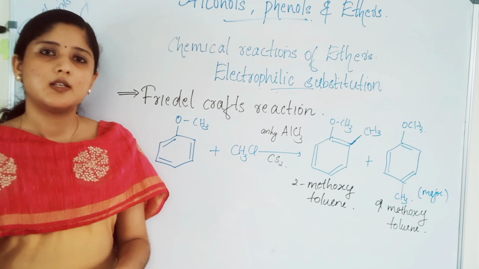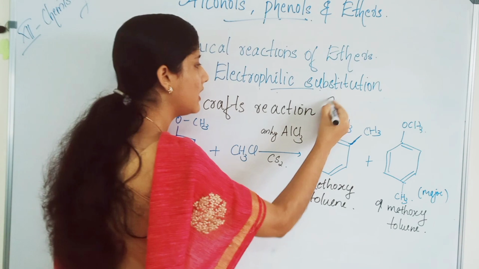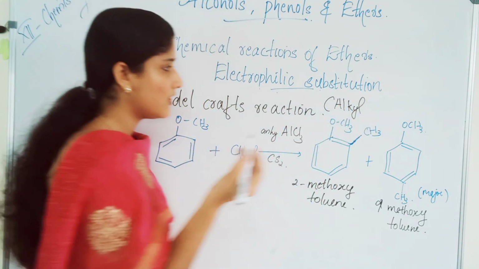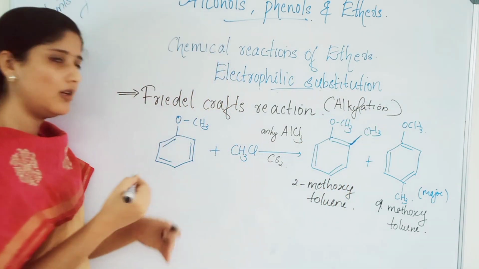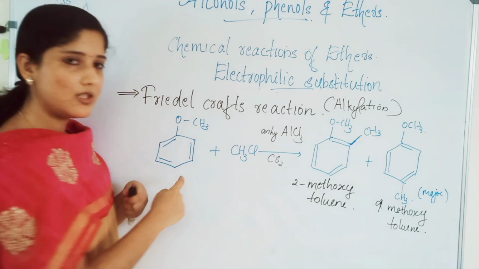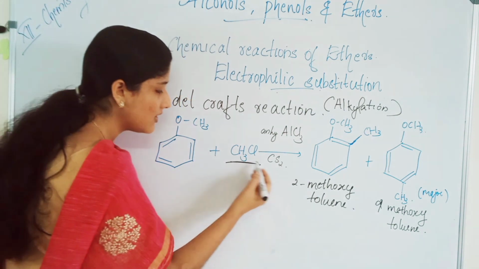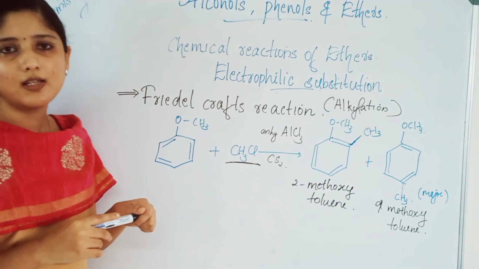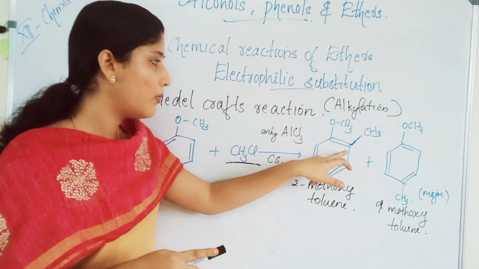Okay, next, Friedel-Crafts alkylation reaction. There are Friedel-Crafts acylation and alkylation. This is the alkylation reaction. It is one of the electrophilic substitution reactions. Here, what happens? Anisole, OCH3, reacts with an alkyl halide, CH3Cl, in the presence of anhydrous aluminum chloride and carbon disulfide, and will give you an ortho product and a para product.